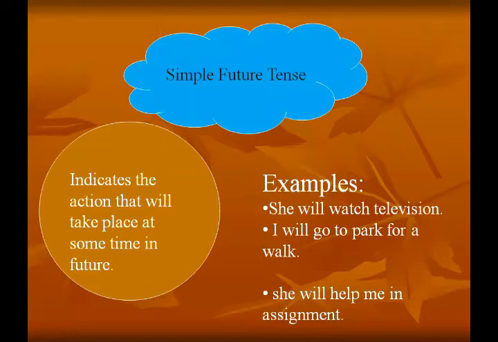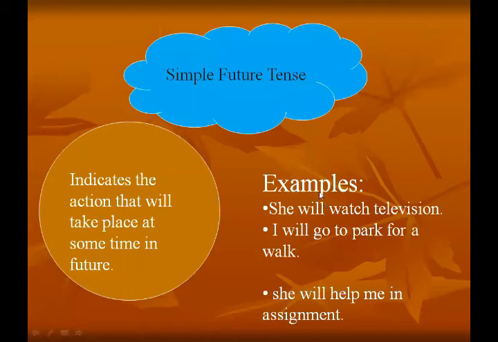We show our future intentions, what we would like to do in the future. We show our future plannings in the simple future tense, like the actions that take place or are likely to take place in the future.